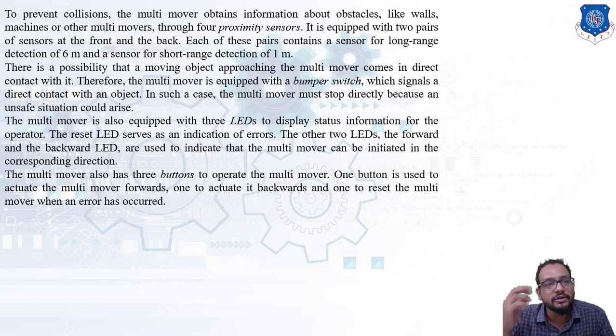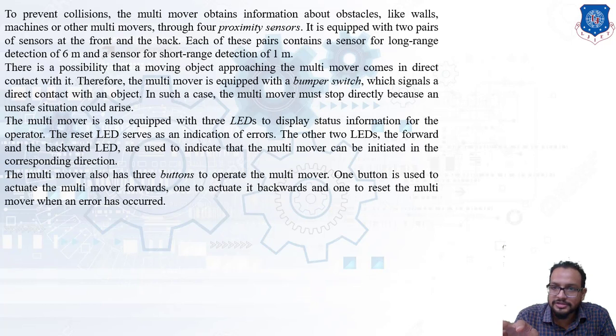And it is equipped with 2 pairs of sensors, at the front and the back, which means 2 pairs are there. The first pair of proximity sensors is at the front side, and the second pair is on the right side. Each of these pairs contains a sensor for long range detection of up to 6 meters and a sensor for short range detection up to 1 meter.